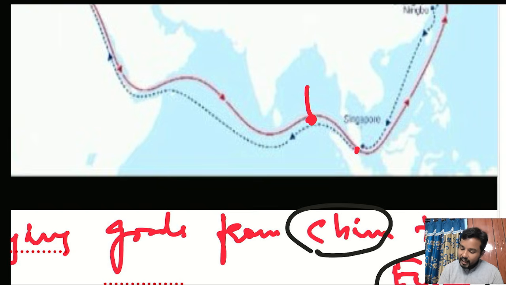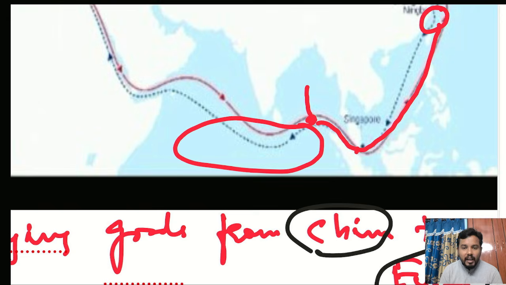If you observe, the entire China-related international trade is dependent upon this narrow water passage called the Malacca Strait. Now, it is an undisputed fact that India had complete dominance over the Indian Ocean. Indians are called the king of the Indian Ocean.